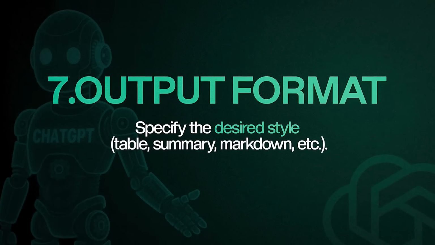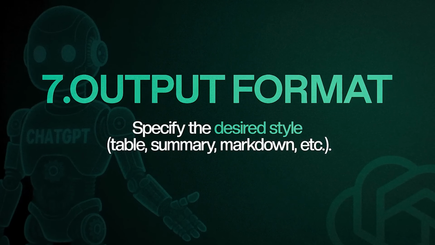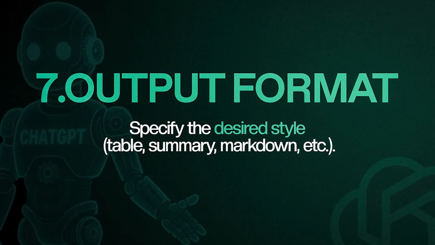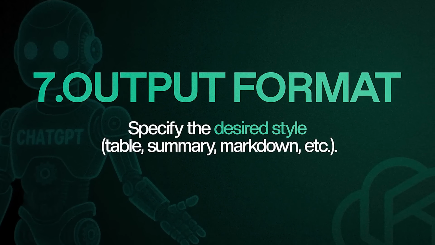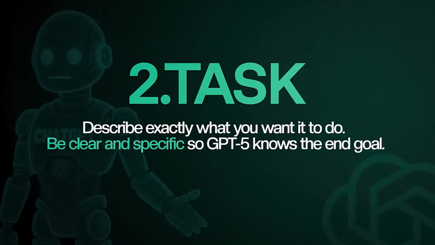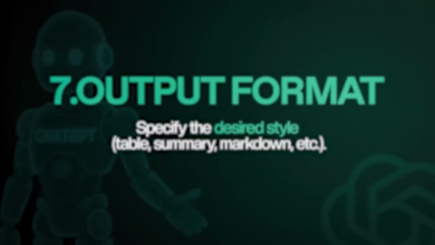And finally, the most important part is the output format. How are we expecting the output to be? Whether it might be an image, table, summary, markdown, code, or video, you have to specify how the output format should be. Role, task, context, reasoning, rules, stop conditions, and finally the output format.